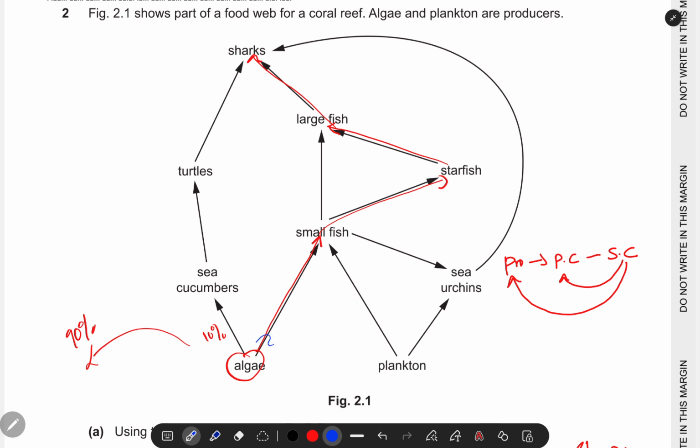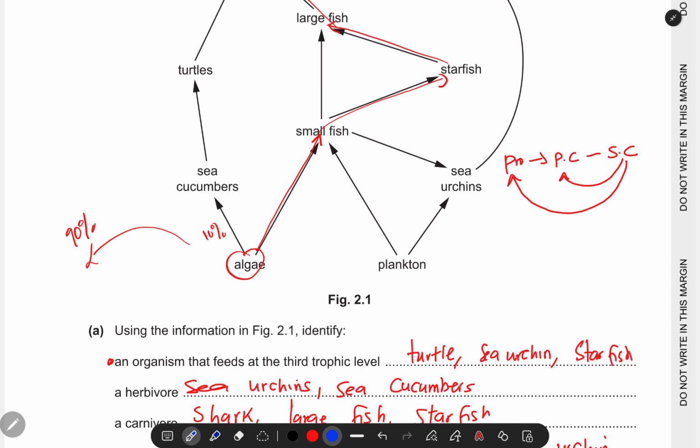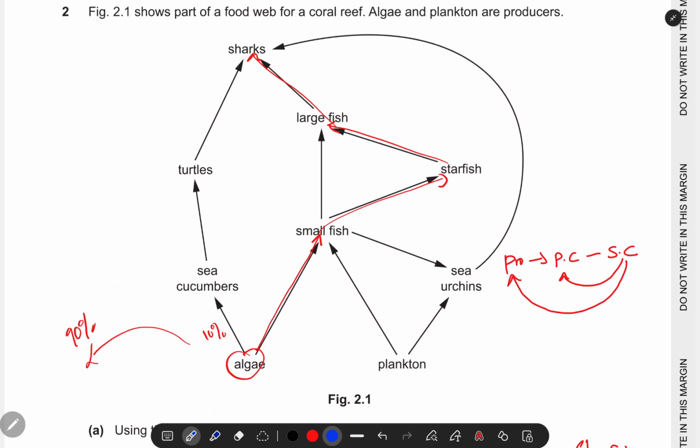Or let me say plankton, yes. We can move from plankton. We go like that, we go like that, or we can move like this. I think this is the only way, because this arrow is coming down, so we can only go like that. So 1, 2, that's the only way we can do that. All right. So 1, 2, 3, 4, 5. So only this, that, and that.